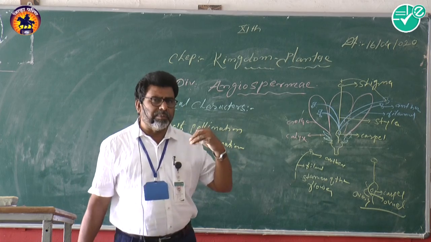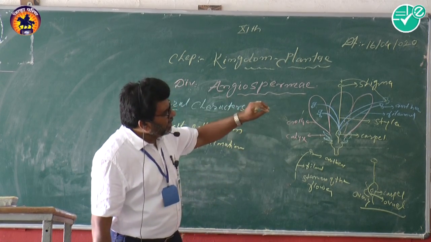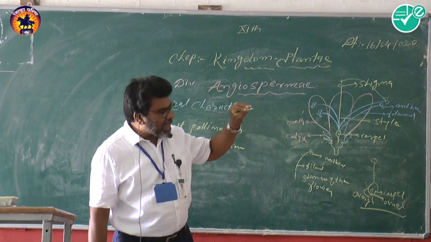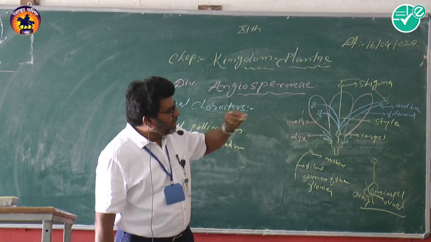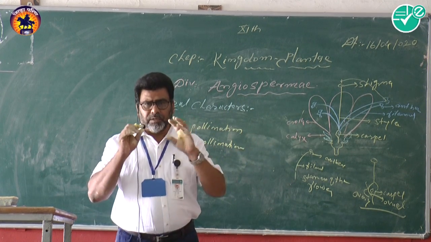These are the different agencies for pollination. So when in any flower the pollen grains are transferred from the anther to the stigma of the same flower, that is self pollination.